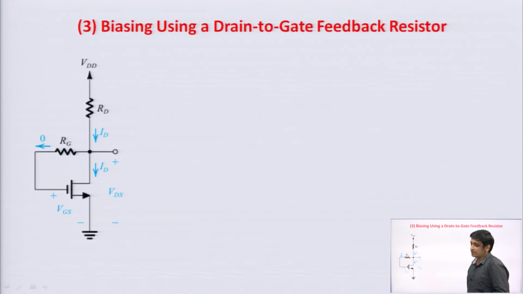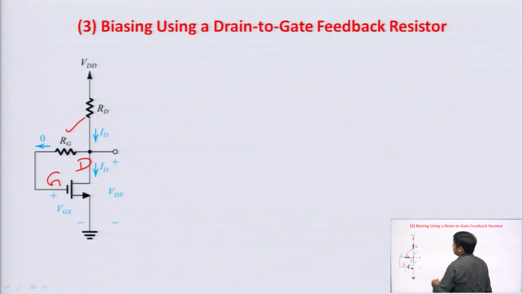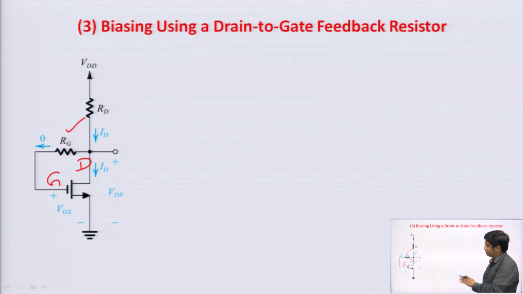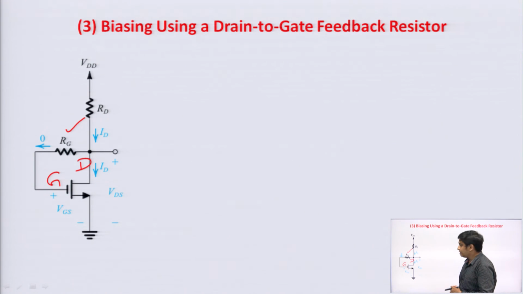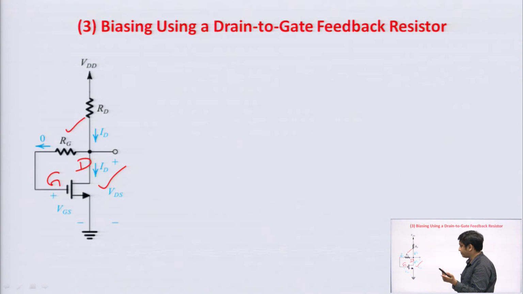Next technique is biasing using drain to gate feedback resistor. In drain to gate feedback resistor, we connect a resistance Rg in between the gate terminal and the drain terminal, and we have already studied this kind of circuit in lecture 3, fine. In that particular class, the device was BJT and this resistance Rg we had represented with RB, fine.